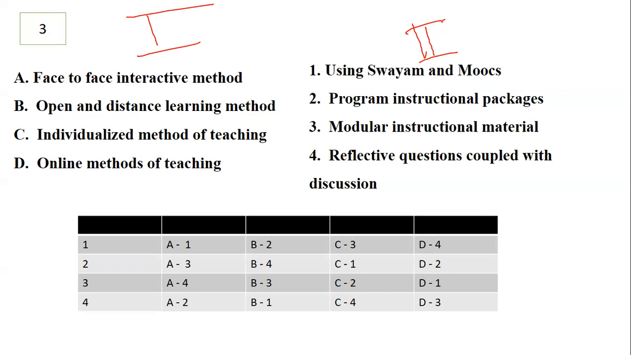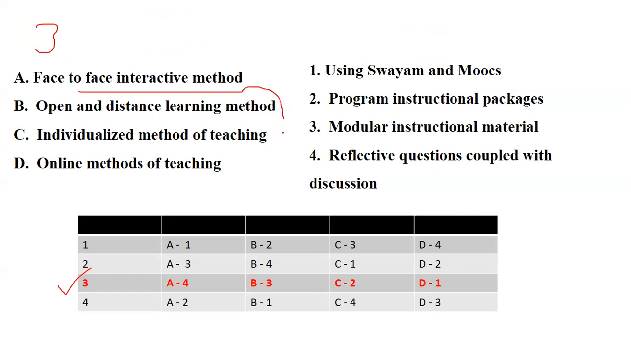So let's see. Your option number 3, for the third question. When we talk about the face-to-face interactive method, that reflects reflective questions coupled with discussion, done on the basis of face-to-face interaction. Open and distance learning method indicates modular instructional material, a module based on certain instructional material. Individualized method of teaching indicates programmed instructional packages, where the learner needs to follow the instructions and get himself learned.